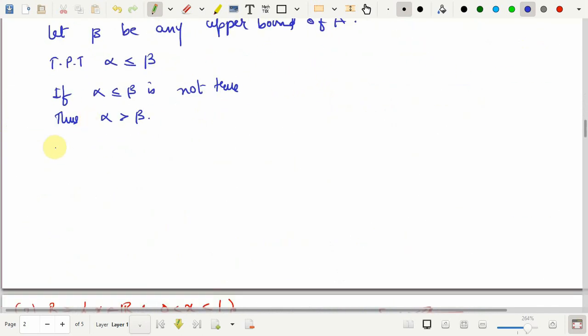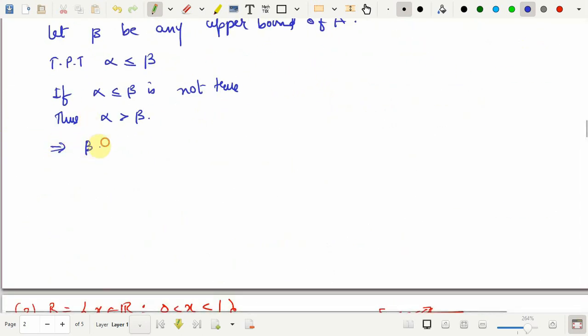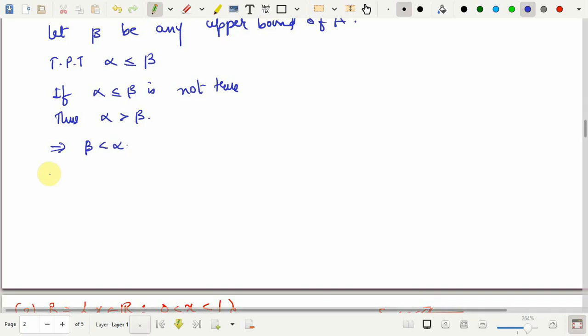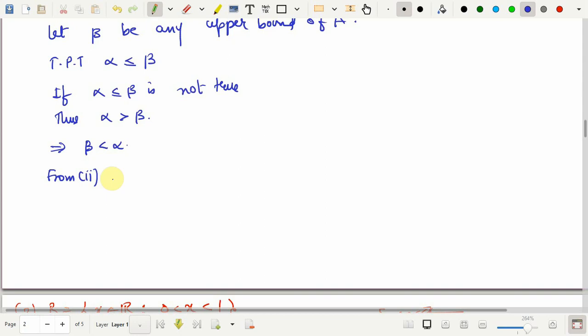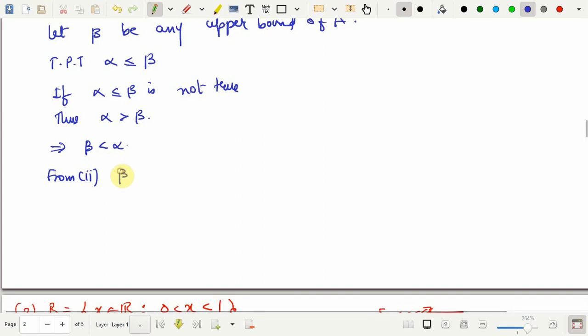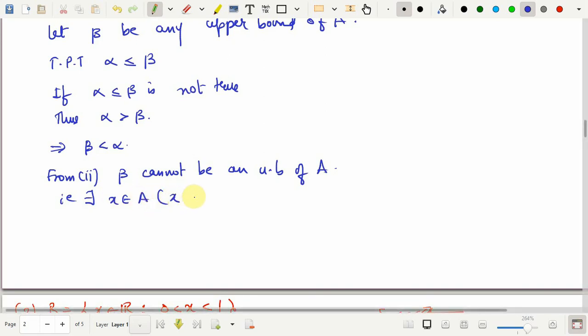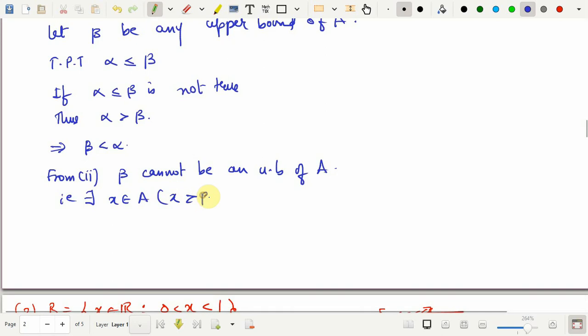So this says that beta is less than alpha, and so from 2, beta cannot be an upper bound of A. That is, there exists x in A such that x is greater than beta, which is not true.